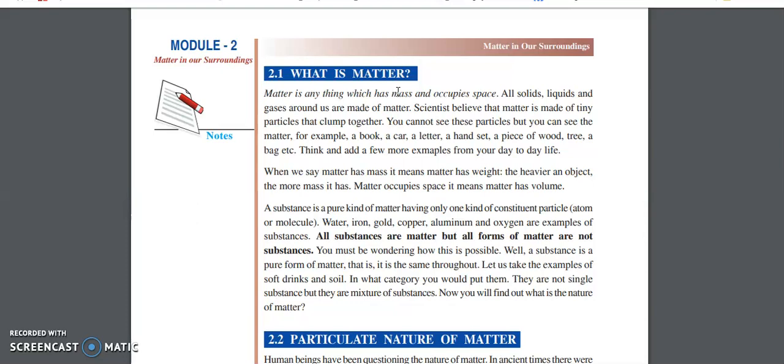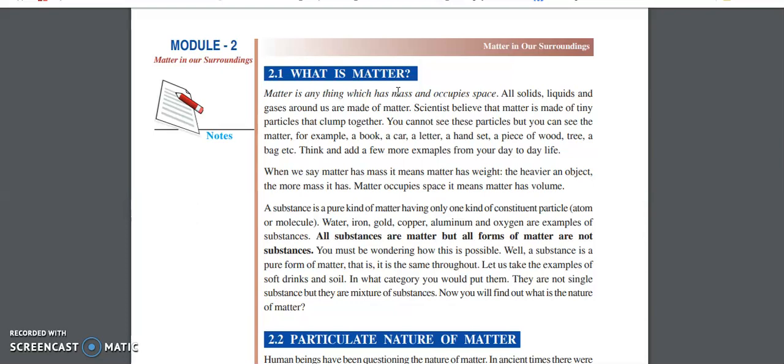The heavier an object, the more mass it has. For example, if you're carrying 1 kg of sugar, it is not going to weigh you that much. If you carry a 25 kg bag of rice, why does it weigh more compared to 1 kg of sugar? Because the object is heavier and has more mass.